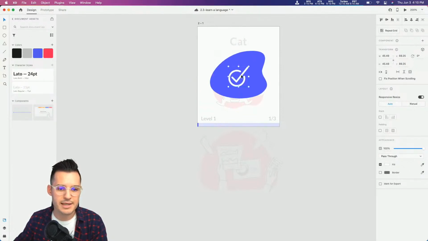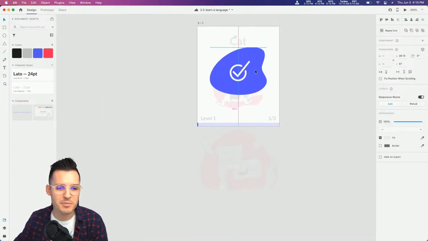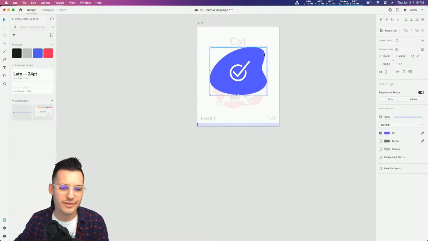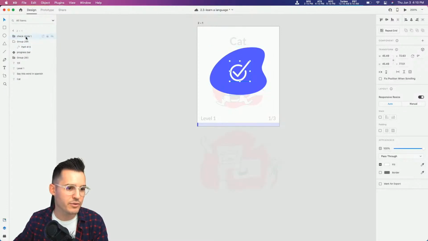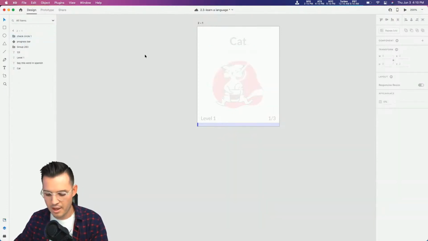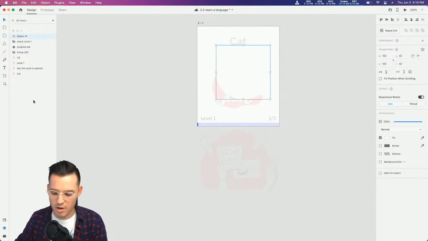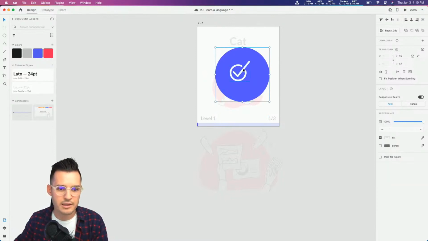So let's just bring the size of this thing up. And I'm not sure if I love the shape. I probably don't love the shape, but that's okay, because this is just what we are doing. You know what? Never mind. I'm changing it. I'm getting rid of this shape. I don't like that at all. So why don't we go back to our layers panel. I have my little check mark thing, and I'm going to hit E for ellipse, drag an ellipse out, take the border off, and fill it with my primary kind of blue color. And let's just align these two elements up.